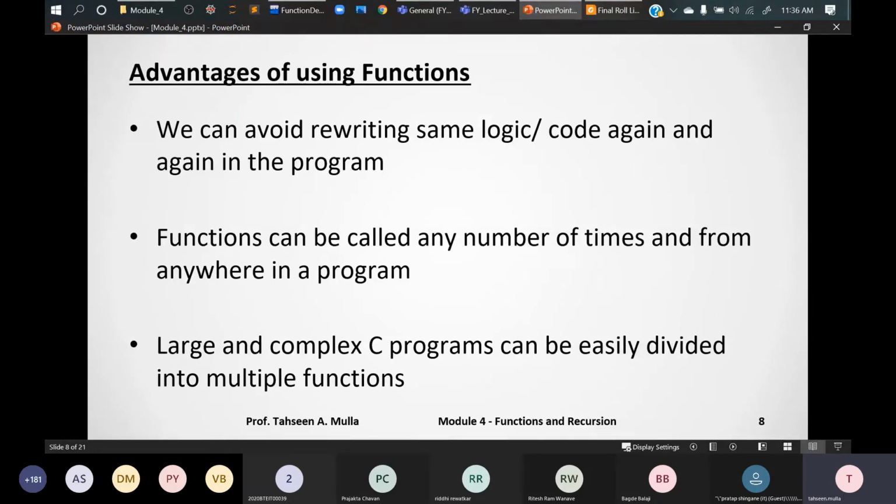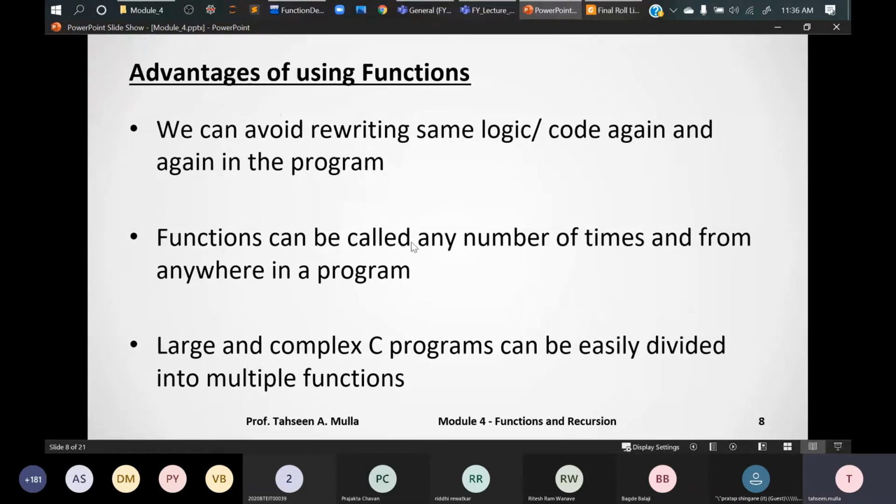So if you want to add data types such as double and float, you can add that function logically or delete it logically, right? So this is the main advantage of using functions. Let's see one by one. The first advantage of using functions is that we can avoid rewriting the same logic again and again in the program. So, code reusability.